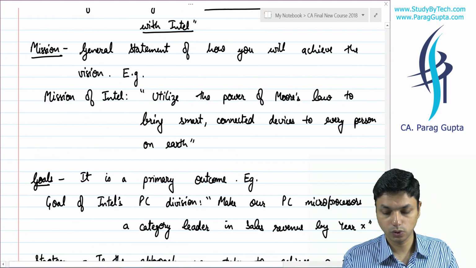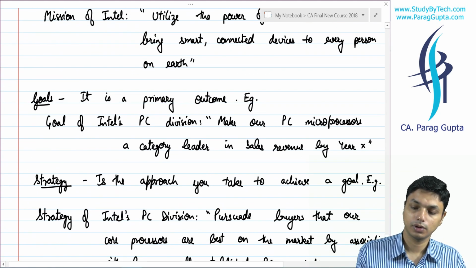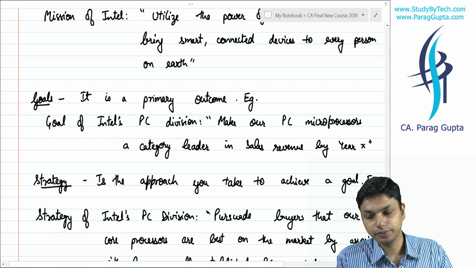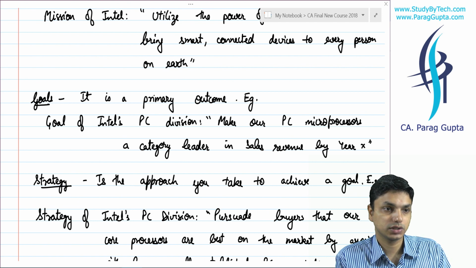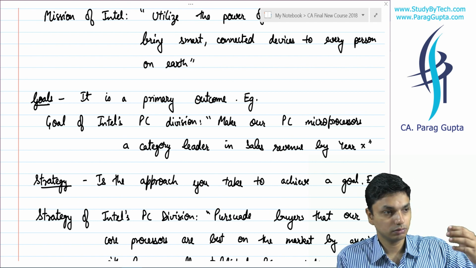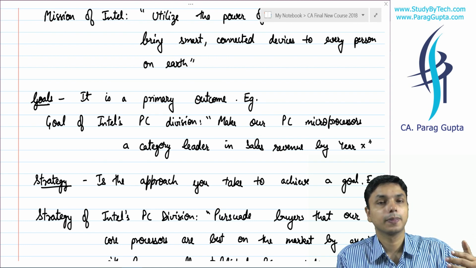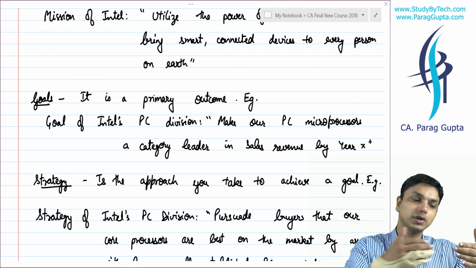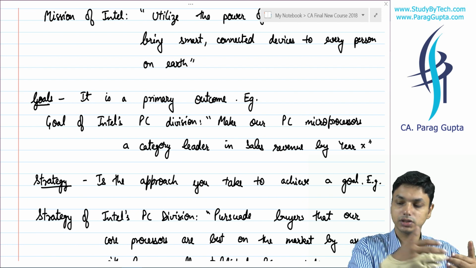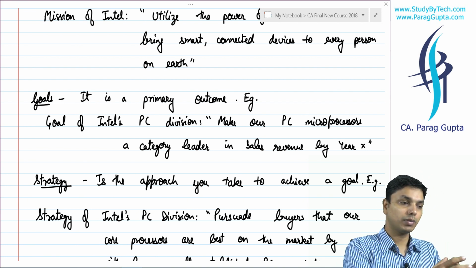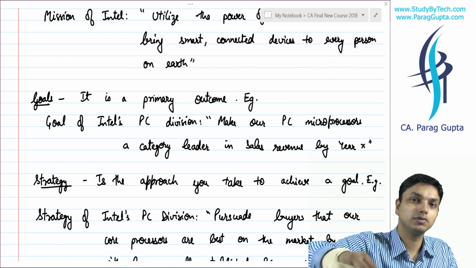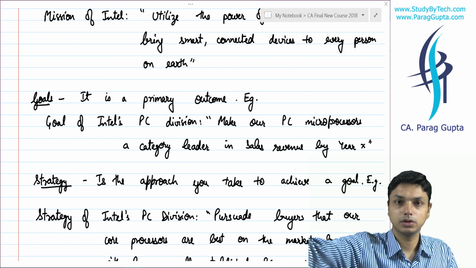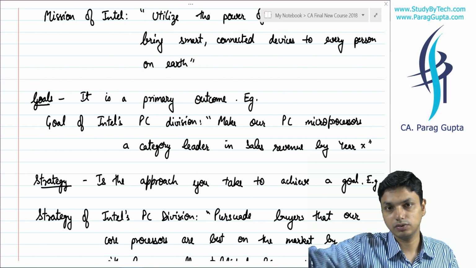Then come goals. You will say that we will set certain goals for our organization for this year, for certain years, so that we can achieve our mission. We will say that if these figures are met, if our revenue is met, if we become microprocessor leader, we will be able to achieve the first step of the mission that will help us in reaching the vision.